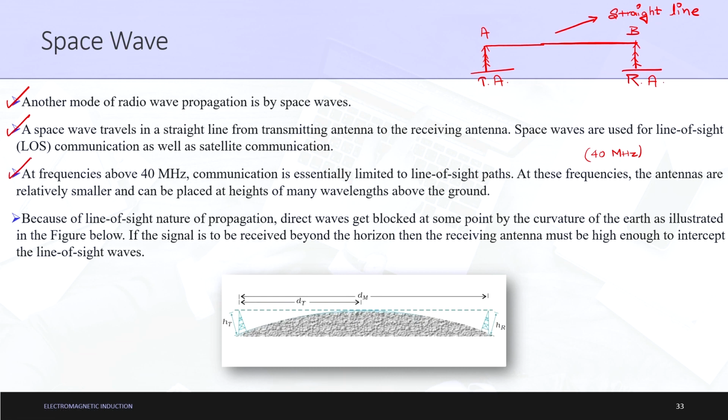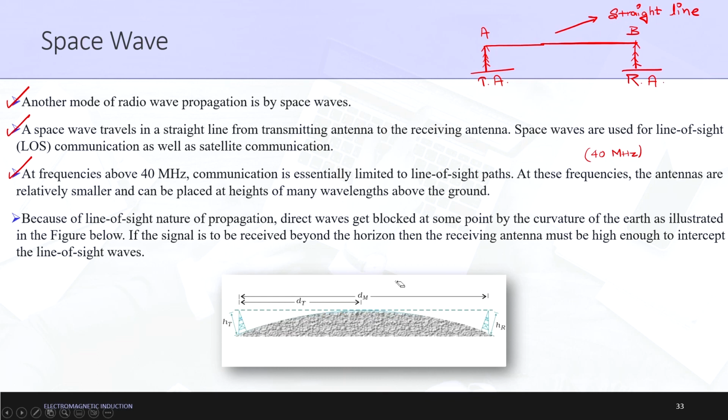Moving on to the next line. Because of the line of sight nature of propagation, the direct wave gets blocked at some point by the curvature of the earth, as illustrated in this figure. So, let us say this is a little more tilted here. At this point, if the line of sight has to happen, then it will get blocked by this portion of the earth. So, this is the concept being told in the first line here,